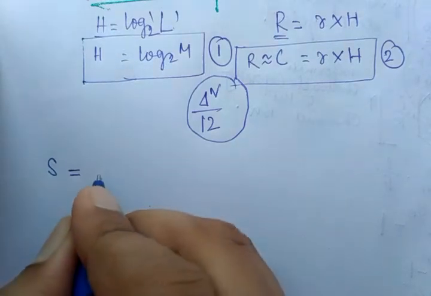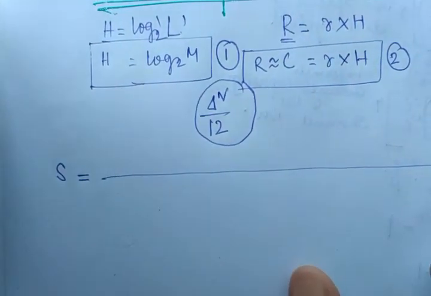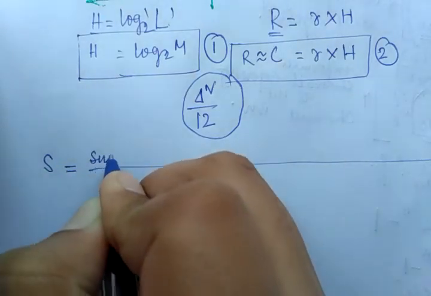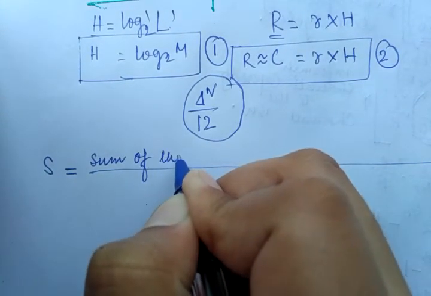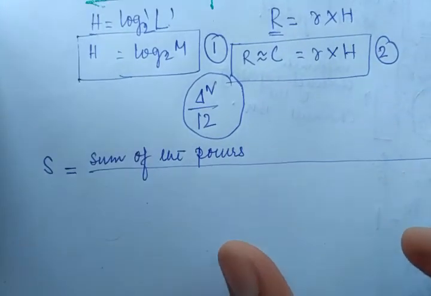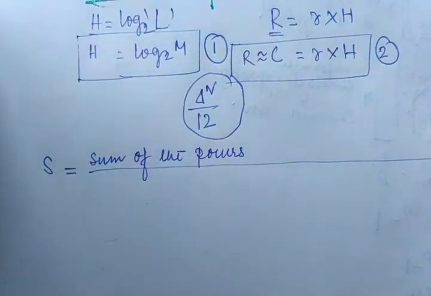So S can also be defined in a slightly different way, that is the sum of the powers due to individual messages, individual information, divided by the total number of messages we are transmitting. Because there are M different levels, we have to sum all the levels.